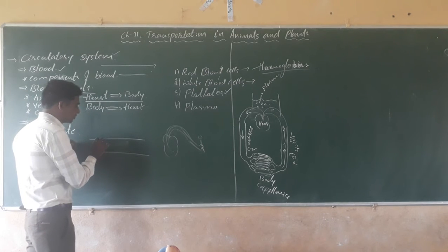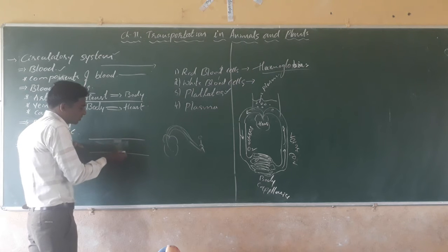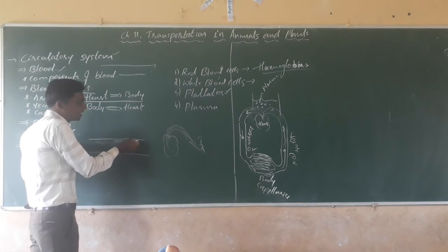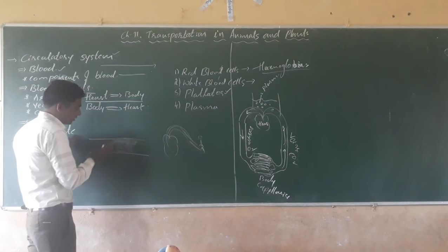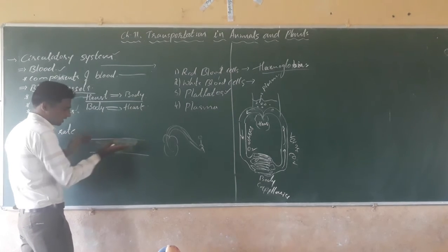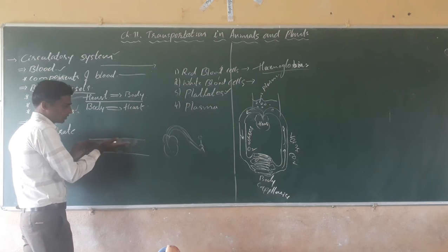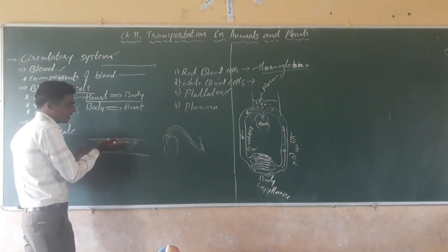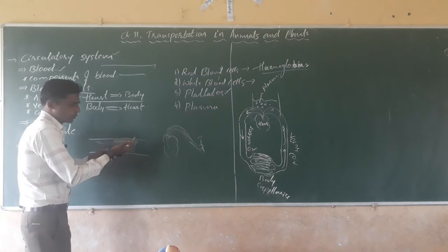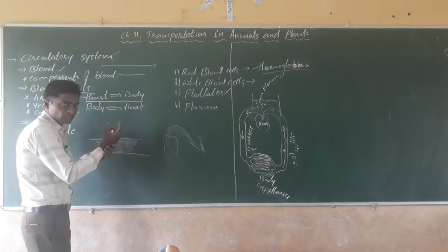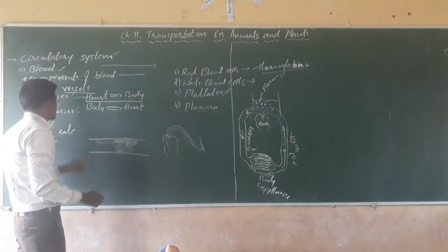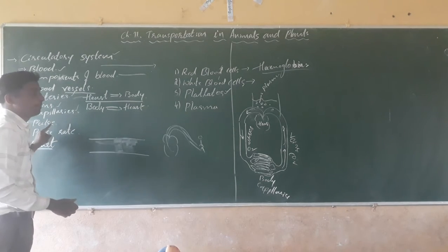Due to this, the blood exerts pressure on the inner wall of the blood vessels. Due to this pressure, the blood vessels start to show beats or vibrations. These vibrations are called pulses.